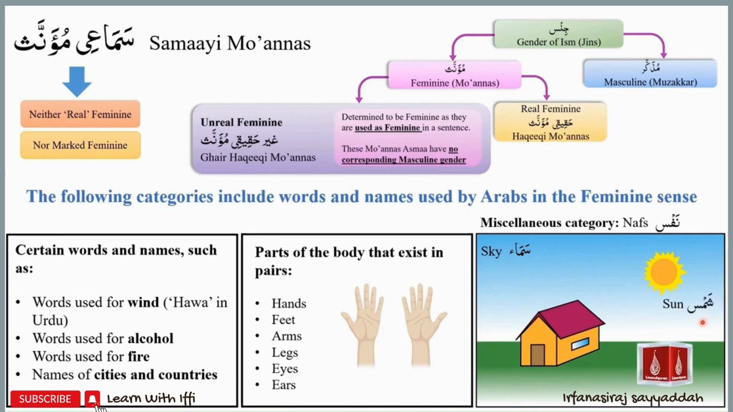The word shams is also used as feminine. Shams means sun. The word dar is an example of samai muannas. It will be used as feminine in a sentence. Dar means house. And finally, the word arz, which stands for earth. So the word arz will be used as feminine in a sentence because it's an example of a samai muannas.